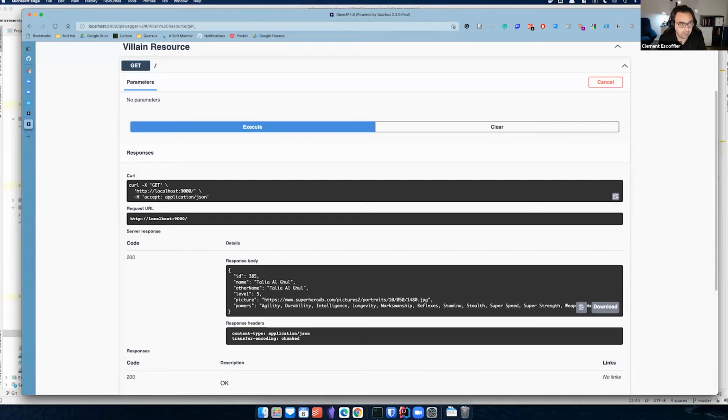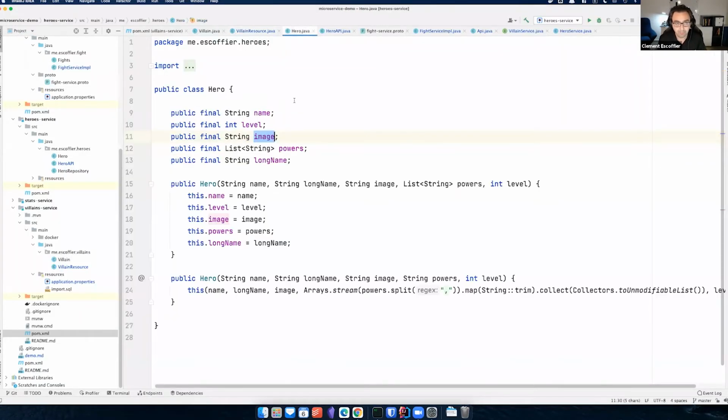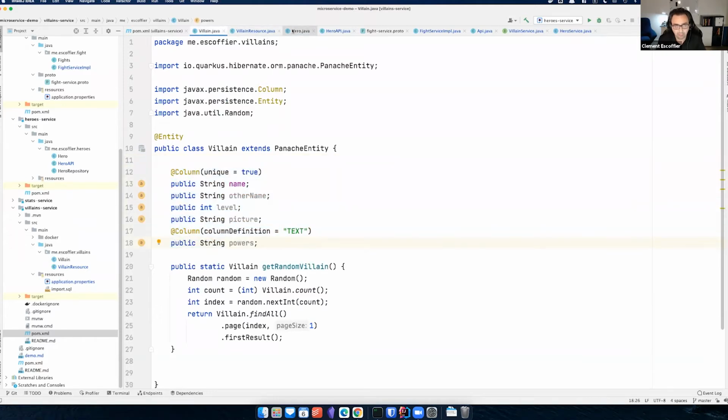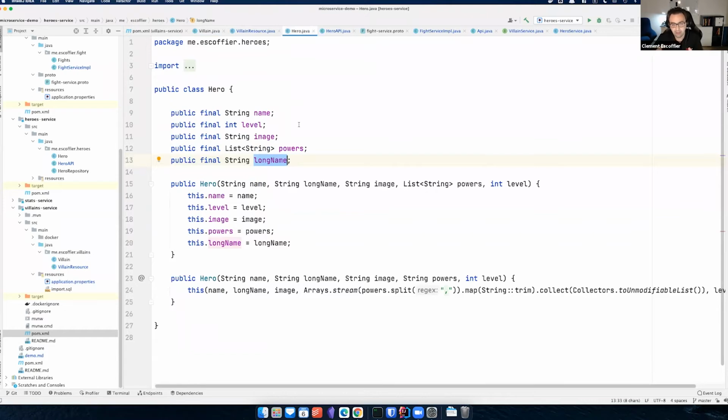Let's now switch to the second microservice, which is the hero microservice. Same thing. We have a set of superheroes stored not in a database this time. I just have a static file. But a hero is represented like this. It has a name, level, image, powers, and long name. As you can see, it's not exactly the same words that are used here. So the representation in JSON will be slightly different. But no problem, because the hero microservice uses GraphQL. So we're not going to expose pure REST, we're going to expose GraphQL.